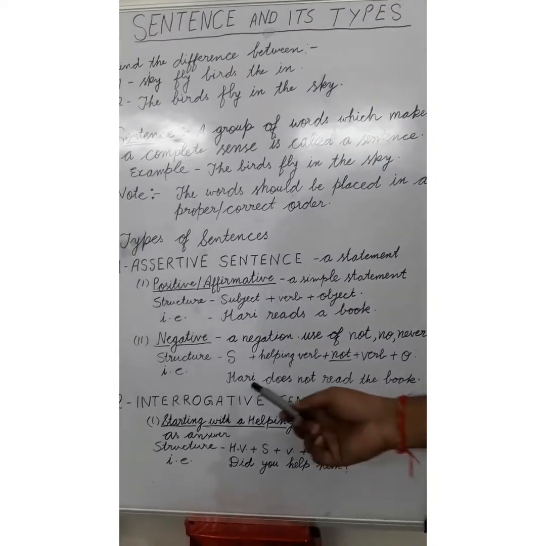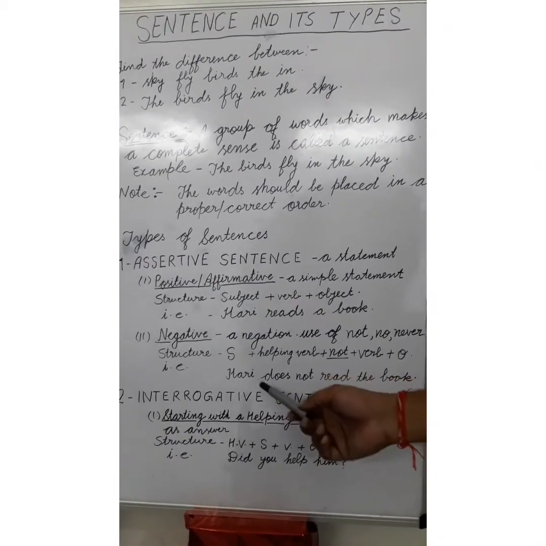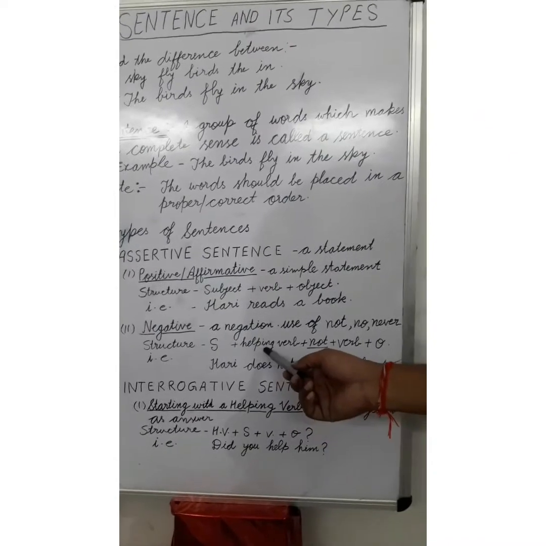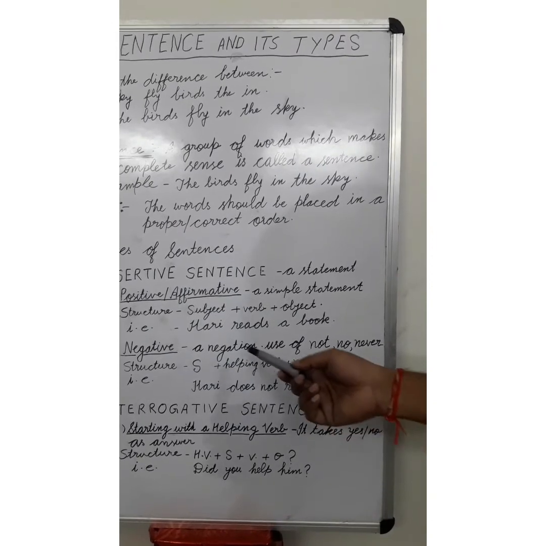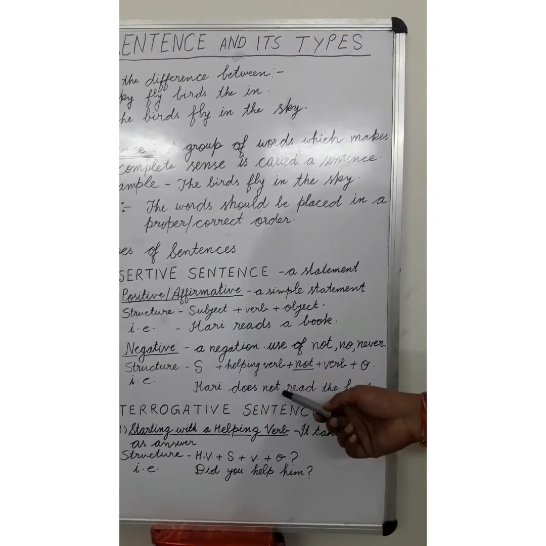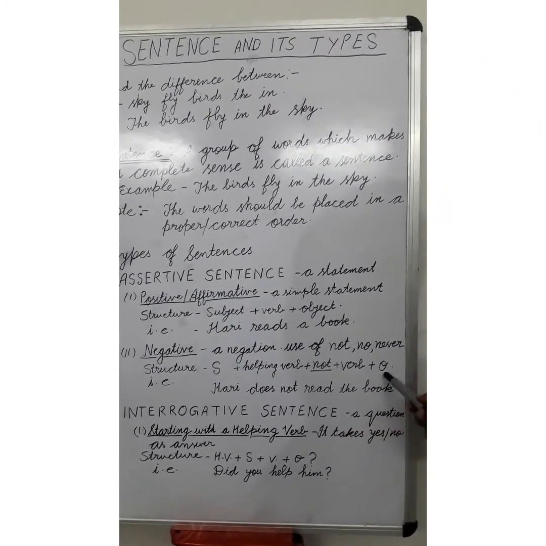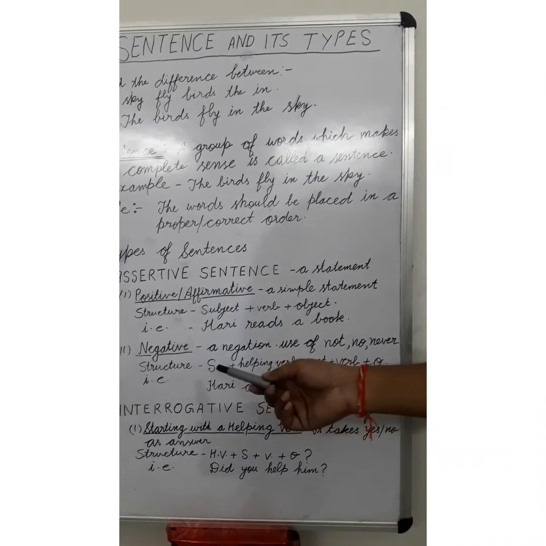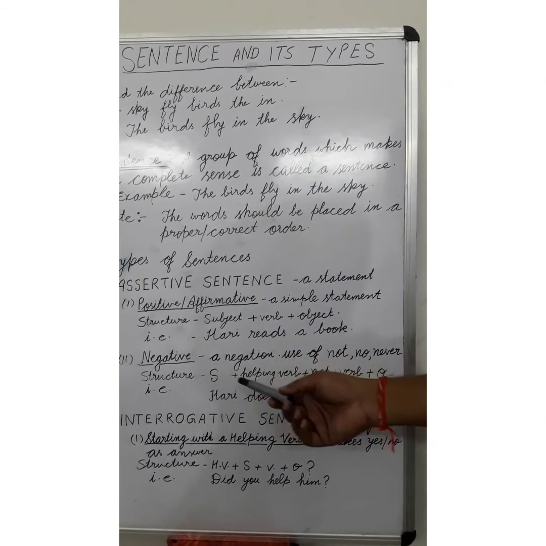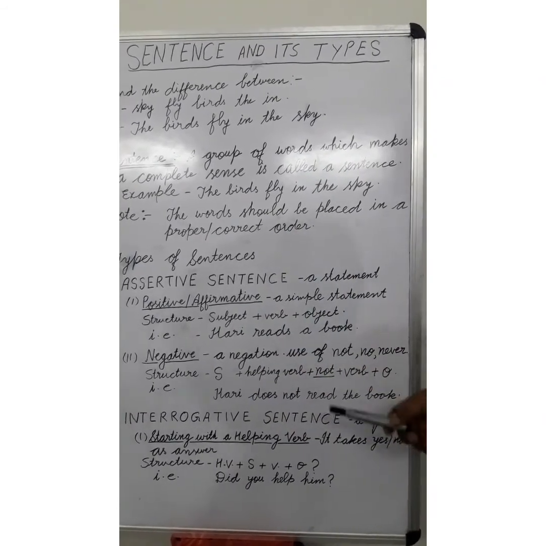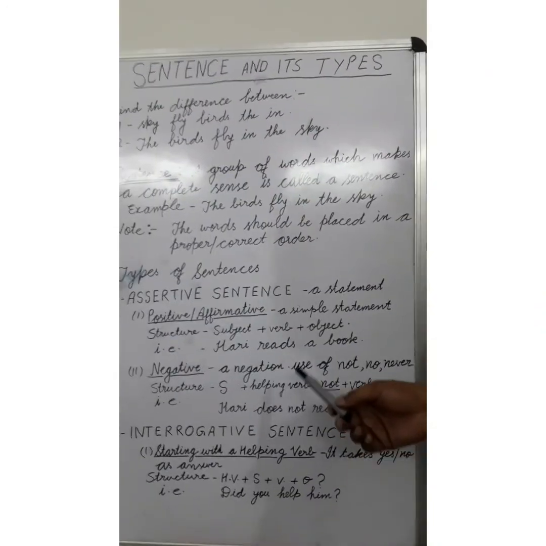Take the example: Hari does not read the book. Here Hari is the subject, does is the helping verb, not has been used, and this use of not makes the sentence negative. It is noteworthy. Then comes read, that is the main verb, and the book is the object. So this is the structure of words in negative sentences. By now we have seen the structures of positive and negative sentences of the assertive sentence.